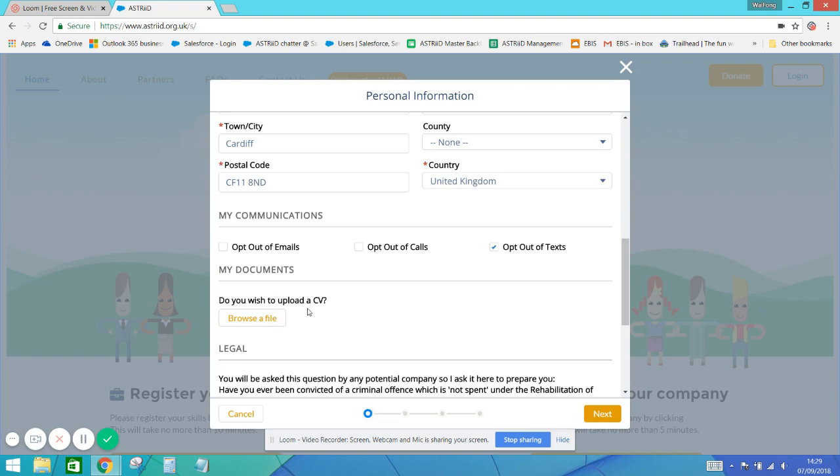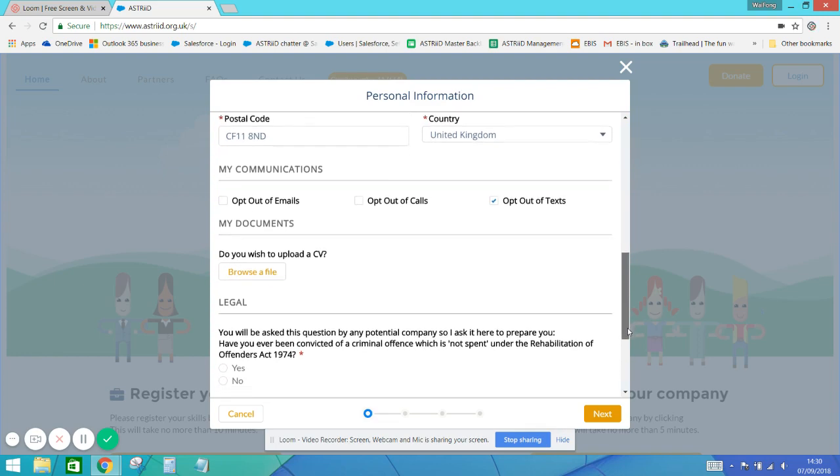Next bit is my documents and asking to upload a CV. I should point out very old versions of Microsoft Word aren't accepted. If you're using an old version of Microsoft Word and you find computer says no, please do email us at contact@astriid.org.uk and we'll get that uploaded for you. The other option is a PDF, which might make it easier.